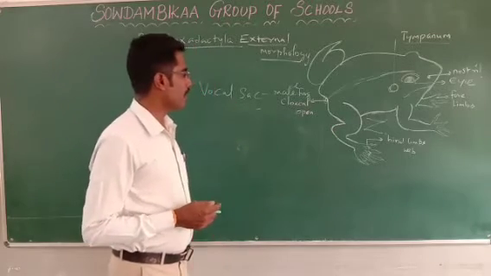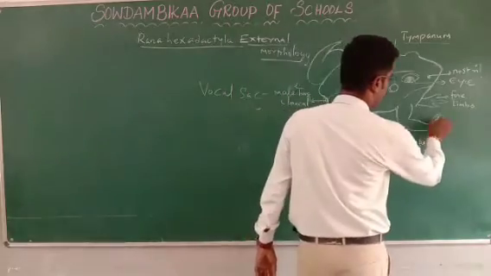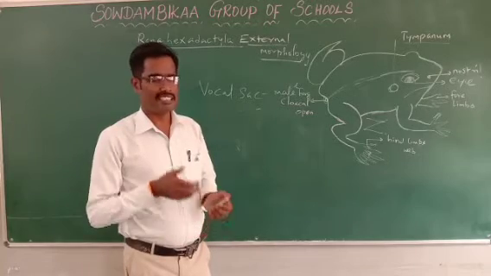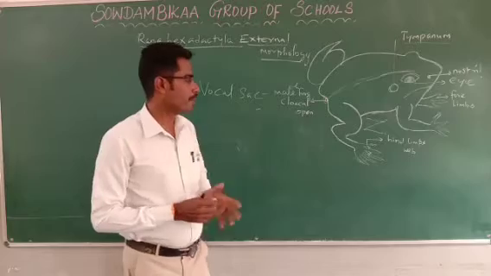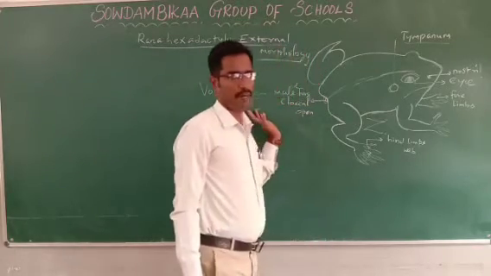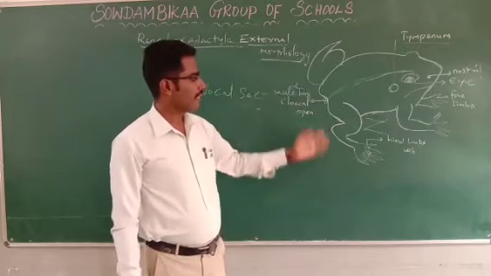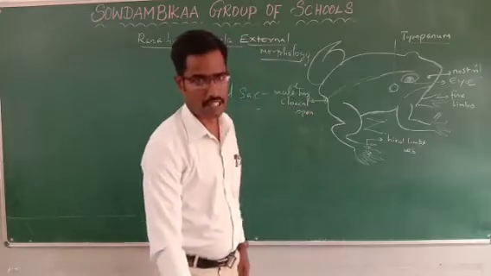Then another one is the nuptial pad. The nuptial pad is only present on the thumb finger of the male frog. It helps the male clasp the female frog during the reproductive time. So it is very important for sexual dimorphism. These are the characteristic features of the external morphology of frog.